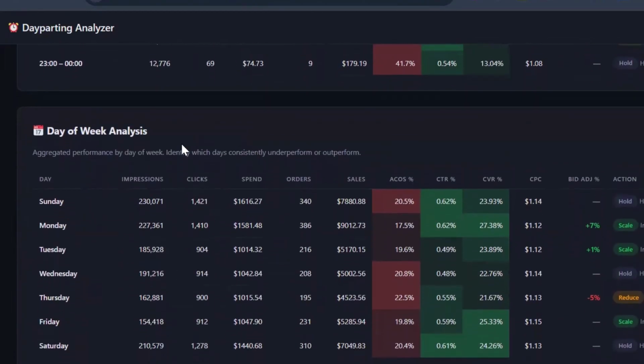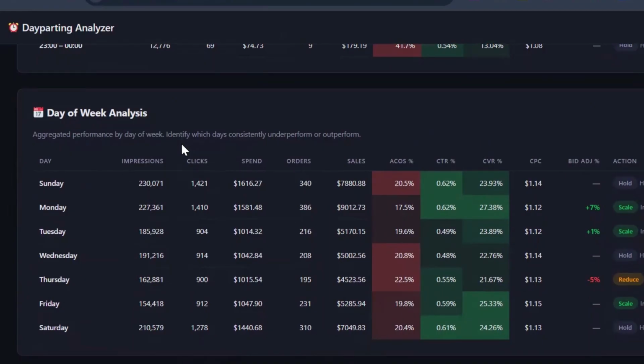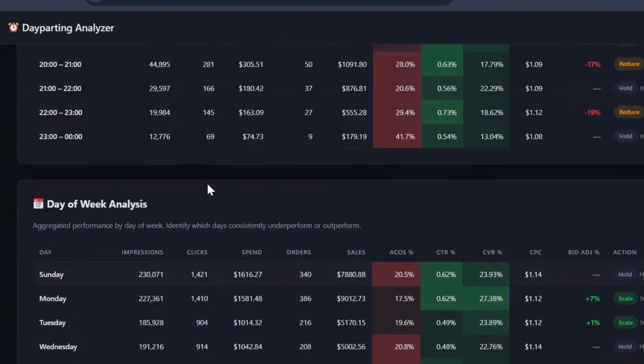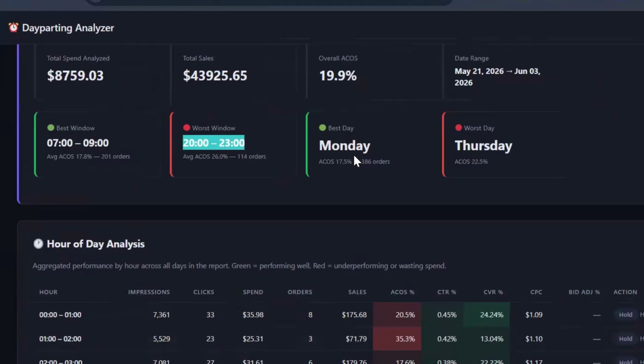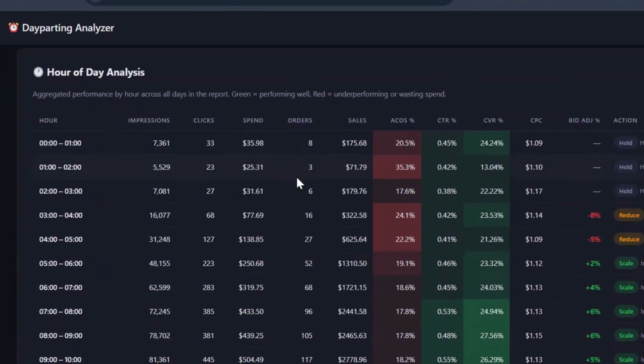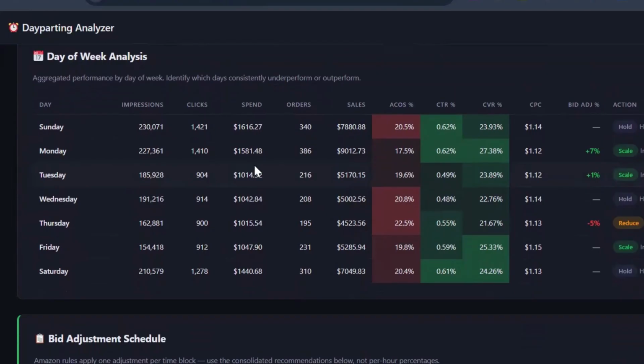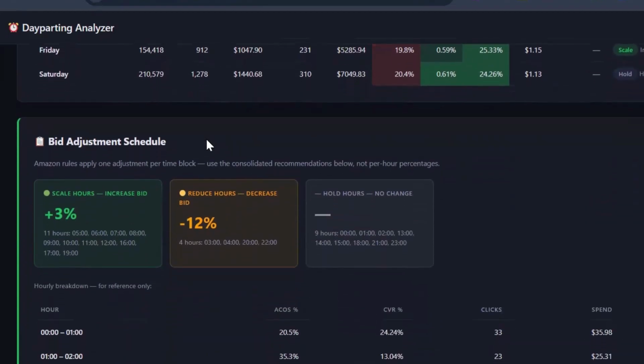And if we go down to the second section, which is called day of the week analysis, it shows, for example, in the executive summary, it showed that the best day is Monday and the worst day is Thursday. So if we look at Monday here, it shows that it had 386 orders, the highest number of orders, and it has the highest click-through rate, 0.62. Well, 0.62 is here too, but we had more orders here, and we had the highest conversion. You can see 27% conversion on Monday as compared to all the other days which had lower conversion. So we could technically increase our campaign budgets and bids on Monday.